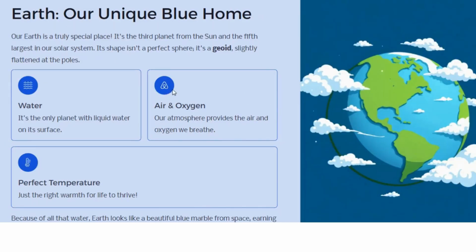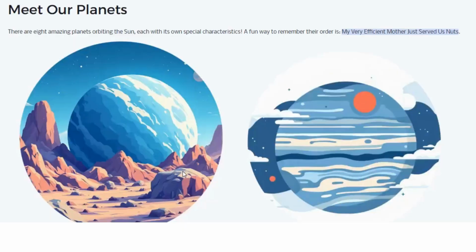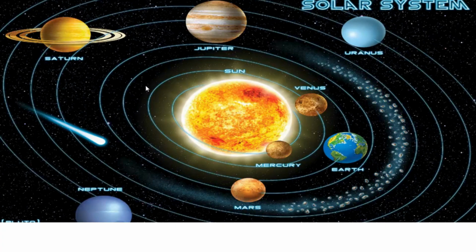Okay. Now we come to Earth. What is Earth? Our blue home, Earth. What makes Earth unique in our solar system? We are just lucky here. We will say that on our Earth, we human beings are living. We have the best geographical or astronomical advantage here. That's why we are living here.